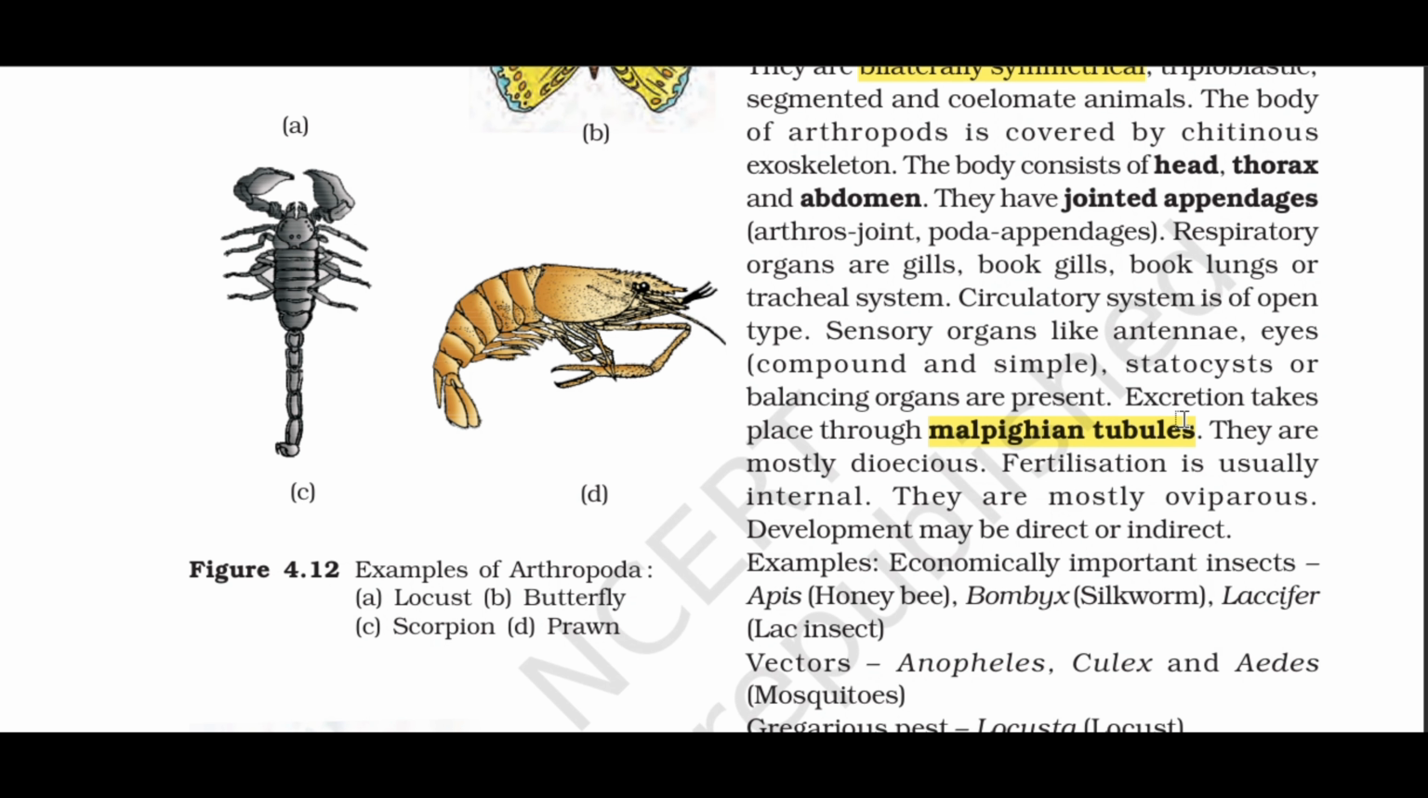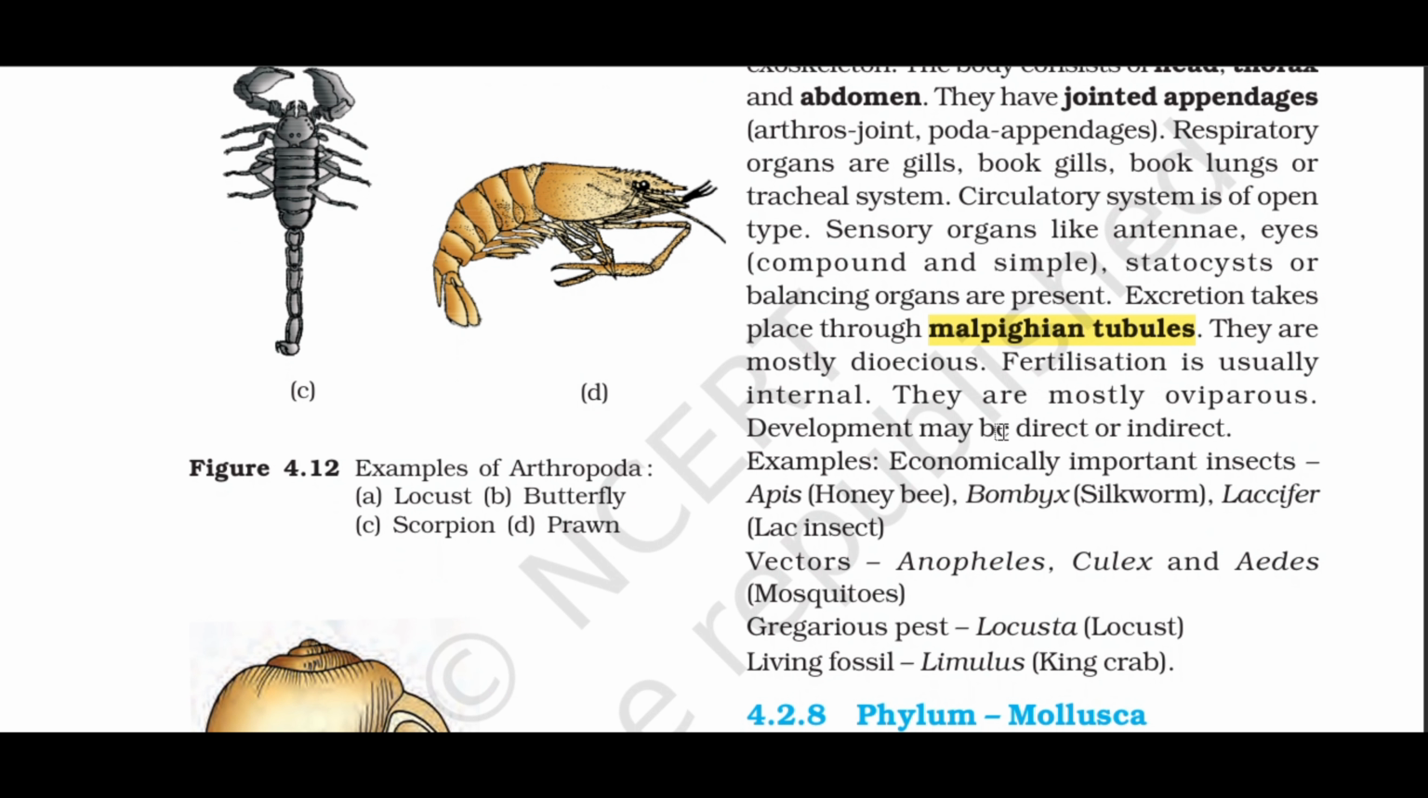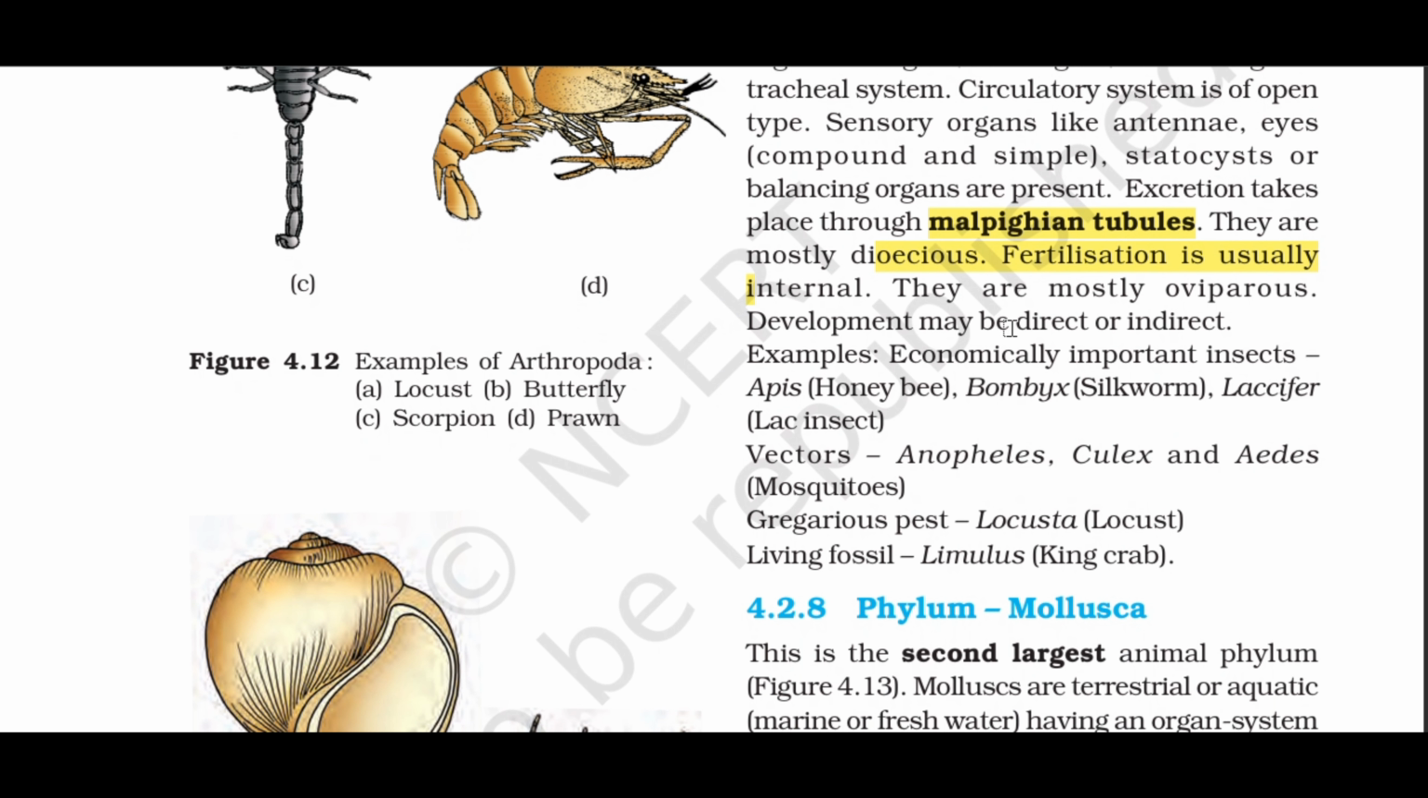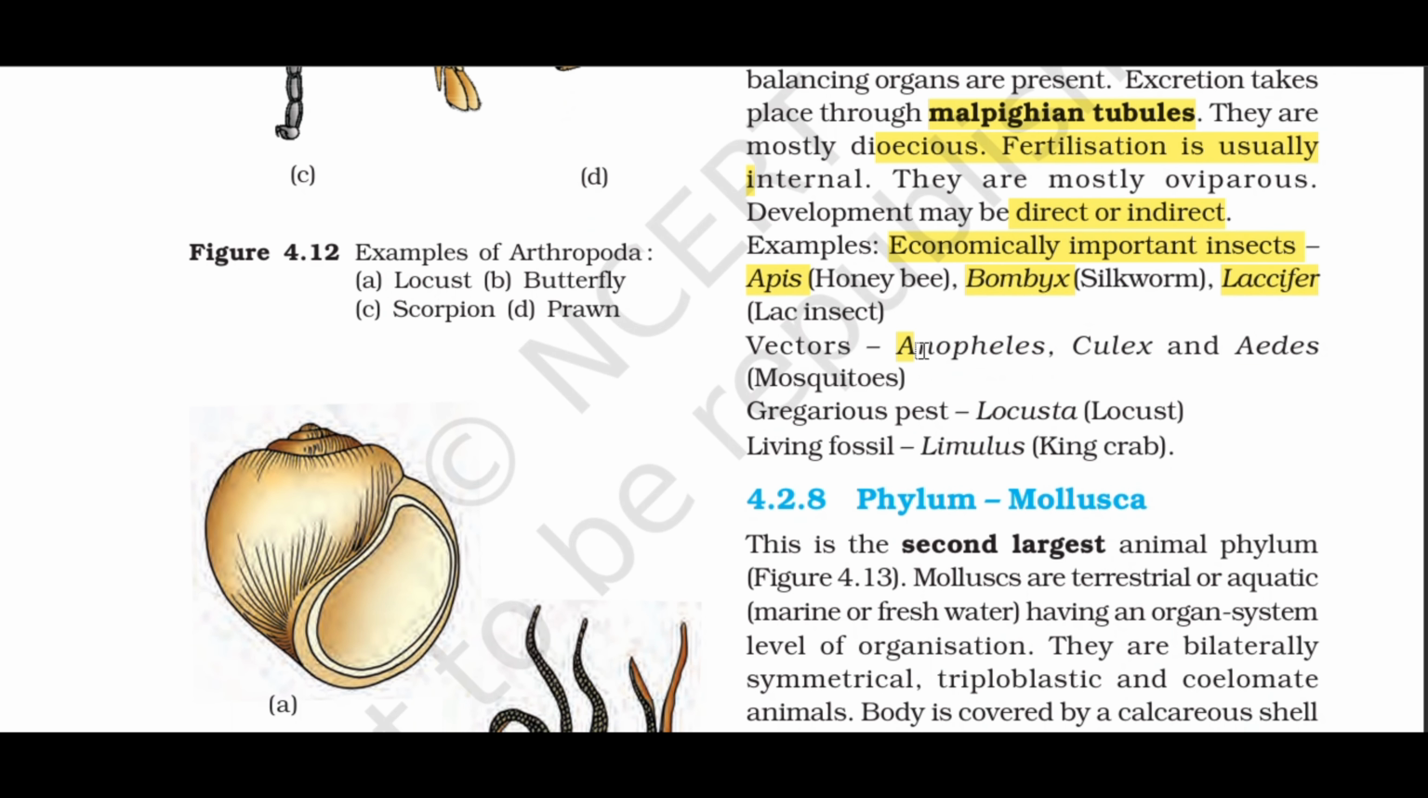They are mostly dioecious. Fertilization is usually internal. They are mostly oviparous. Development may be direct or indirect. Examples: economically important insects, Apis, honeybee, Bombyx, silkworm, Laccifer, lac insect; vectors, Anopheles, Culex and Aedes, mosquitoes; gregarious pest, Locusta, locust; living fossil, Limulus, king crab.